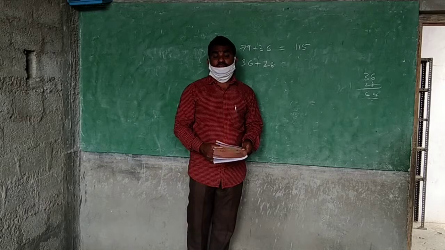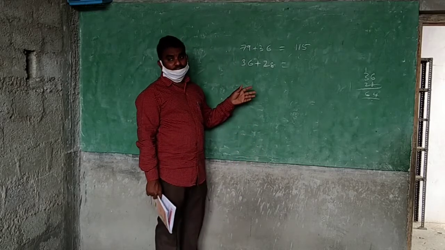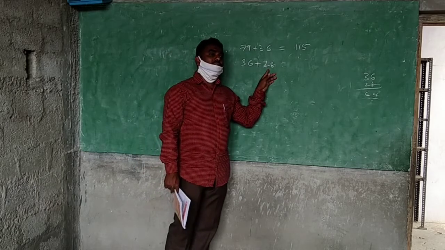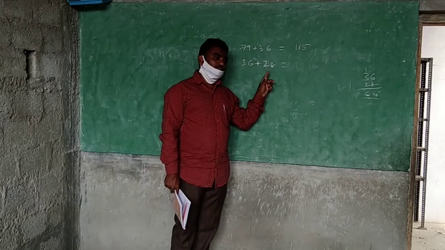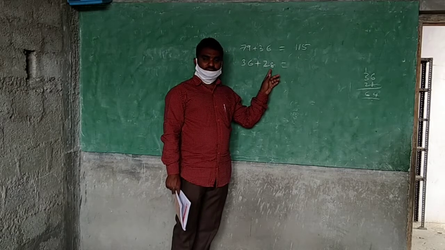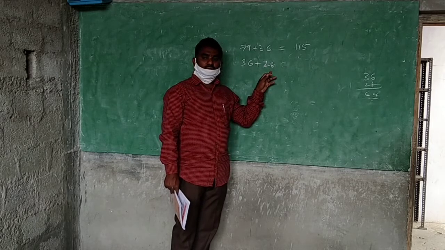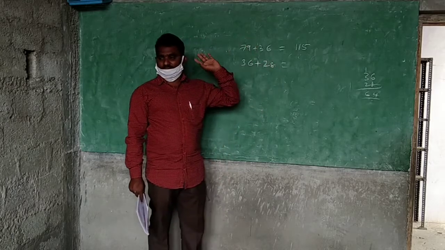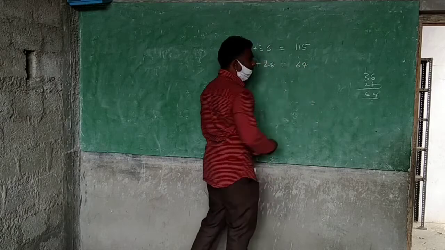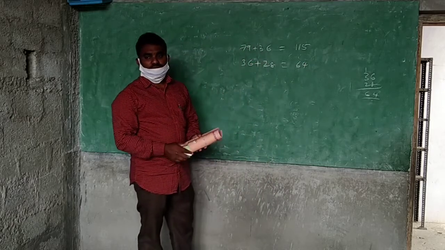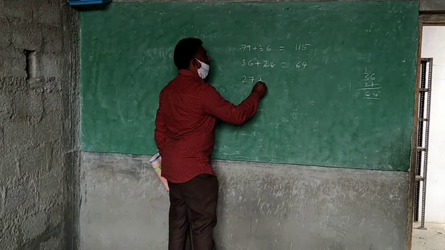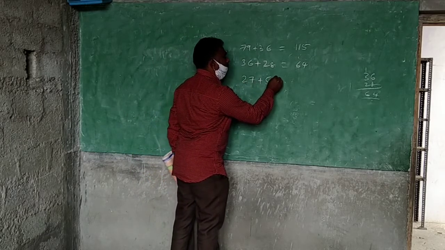But what I am saying here is, without using carry, I am doing it here. How am I doing it? 36 and it is close to 30. 36 and 30 will become 66. And here 2 extra I have taken now. That 2, what will I do? I will subtract. 64. That is my method of addition.